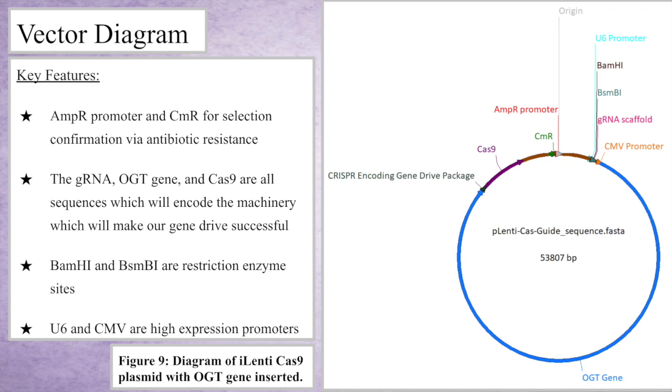This can be created by the cell, allowing for the editing of homologous chromosomes and demonstrating a non-Mendelian inheritance rate. The location of the package does not matter as long as it is behind the U6 promoter, allowing it to be highly expressed in the fly.